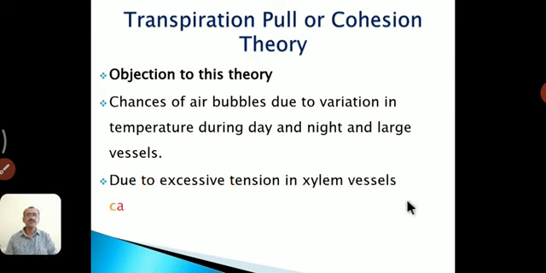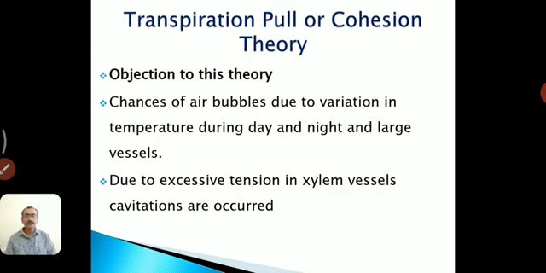The second one is that due to excessive tension in the xylem vessel, cavitation occurs. Here it is said that under the excessive tension developed in the xylem vessel, the vessels get filled with gases, which is known as cavitation.